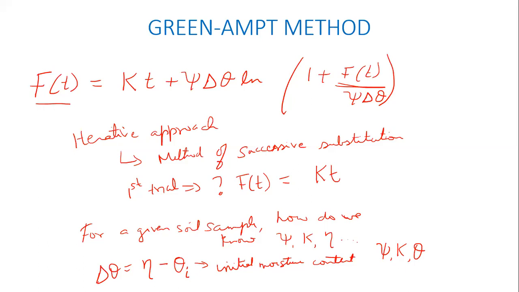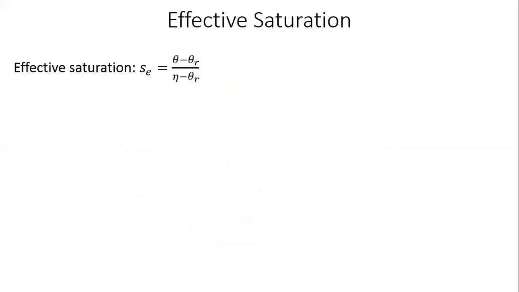They came up with a parameter called effective saturation, right? The experiment was conducted by Brooks and Corey, these two scientists, sometime in the 60s. They found that this effective saturation, S subscript E, is somehow the parameter that controls what is happening in terms of the suction head and the hydraulic conductivity in a given soil sample.